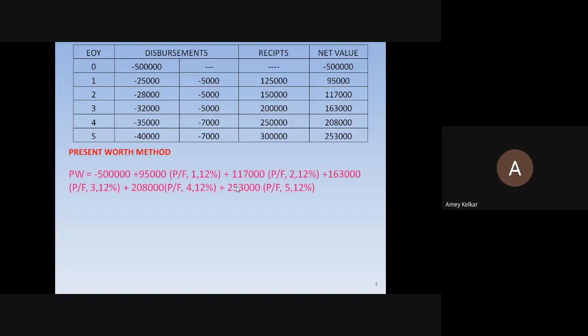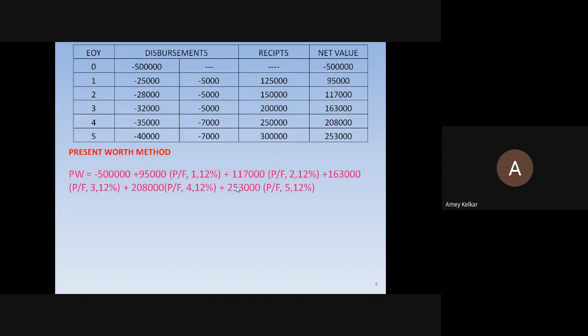So at the end of first year, what is happening? You are spending 25,000 and 5,000 for operating and maintenance. So 25,000 plus 5,000 becomes 30,000. And your receipts for that year as per the given data are 1,25,000. So 1,25,000 minus 30,000 gives you 95,000, which comes in the net value. Okay. So similarly for second year, you are getting 1,50,000 as receipts, and your disbursements or expenses are 28 plus 5. So 1,50,000 minus 28 minus 5,000 you have to give. So we'll get one net value of 1,17,000.